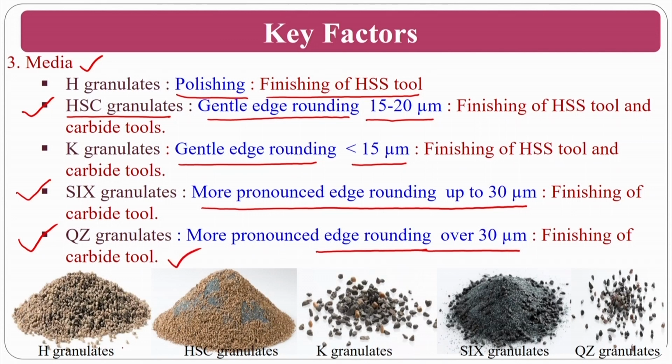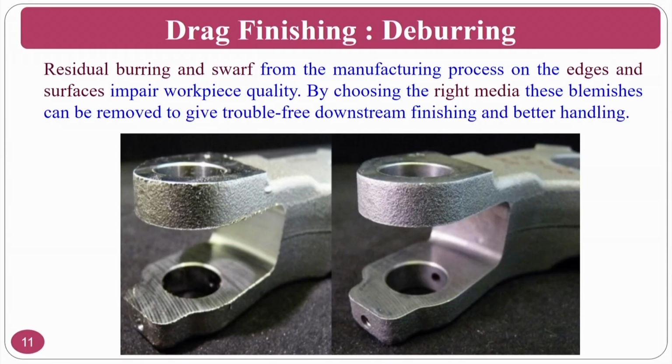Okay, you can see the H type of granules, HSC granules, K granules, 6 granules and QZ granules are the types of granules that you can use for drag finishing applications. The first application that normally people look at is the deburring operation. As you can see, residual burrs or swarf from the manufacturing process on the edge surface impair the workpiece quality. Basically, the existence of burrs.